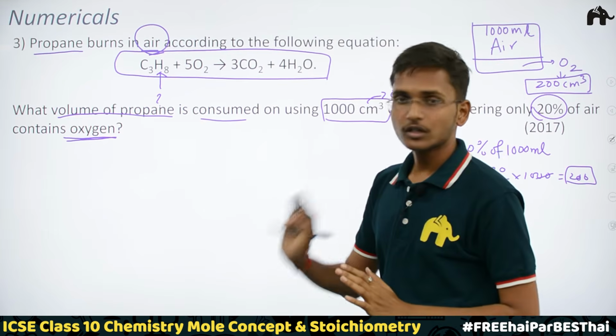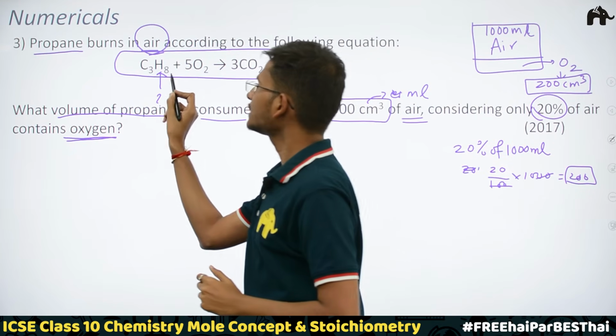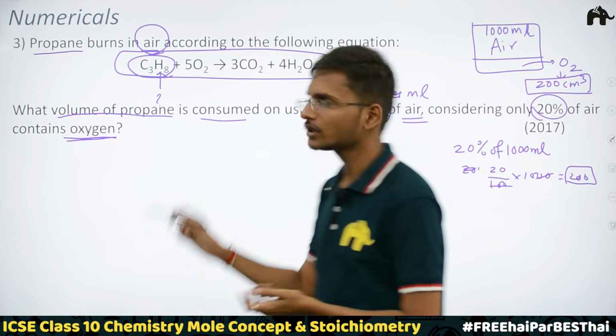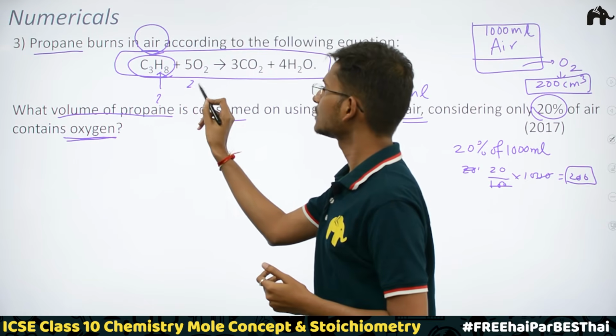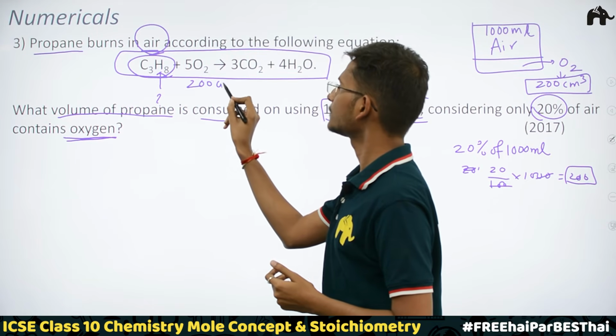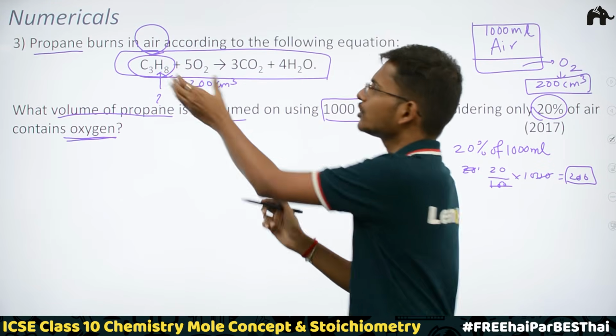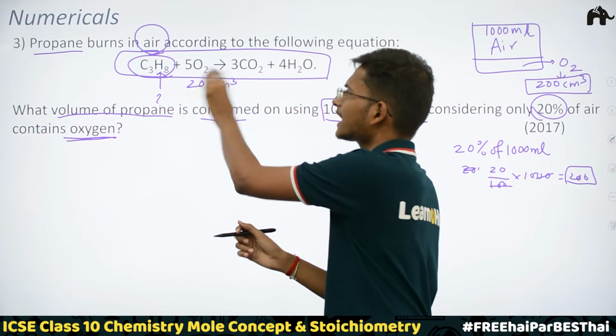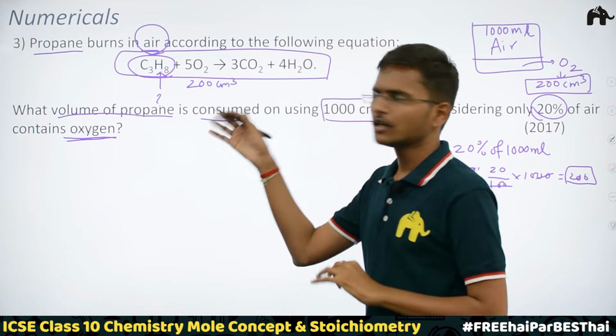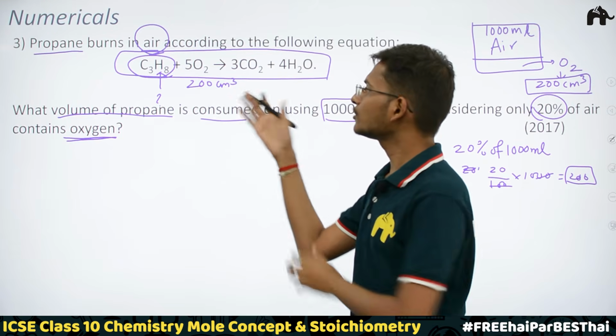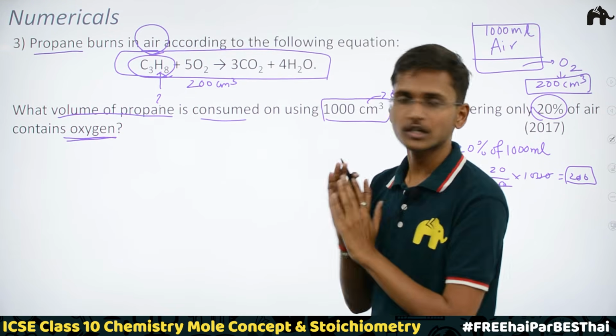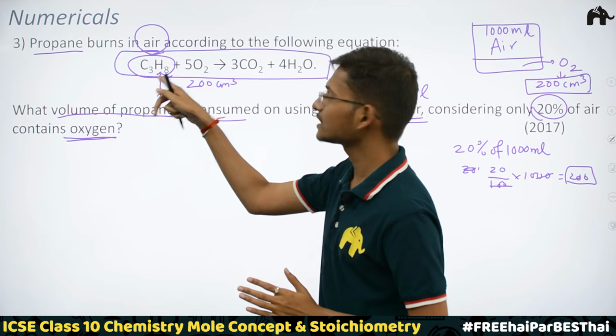Now what they are asking us is to just find the volume of this propane. Now we know the volume of oxygen. This is 200 cm cube. If we know the volume of either a gaseous reactant or a product, one of it, we can easily find out the volume of the rest of the gaseous reactants or products. Now here they are asking us the volume of a gaseous reactant.